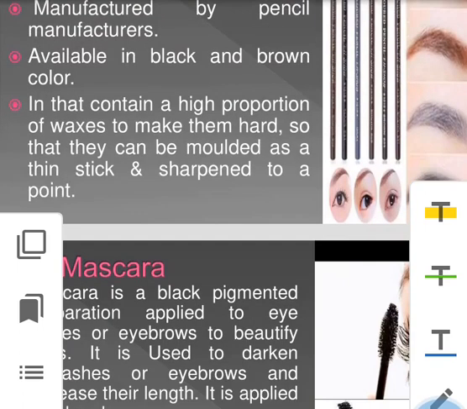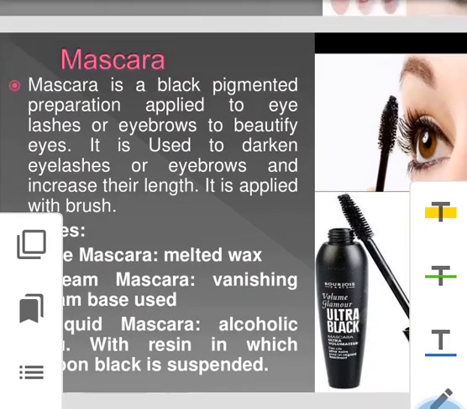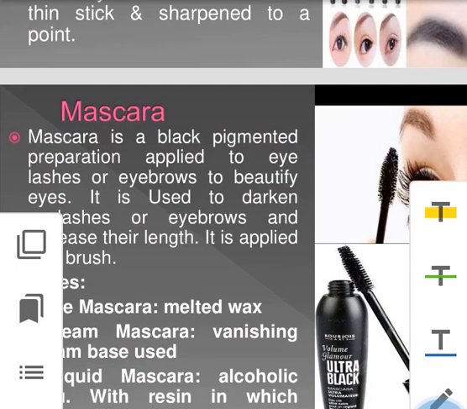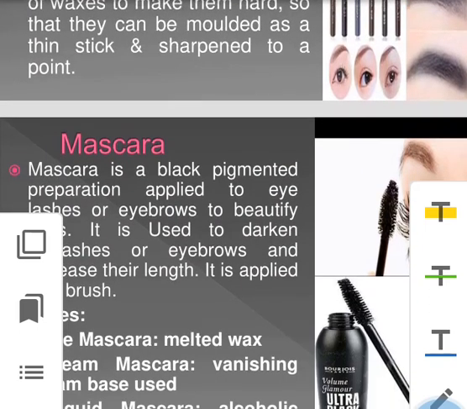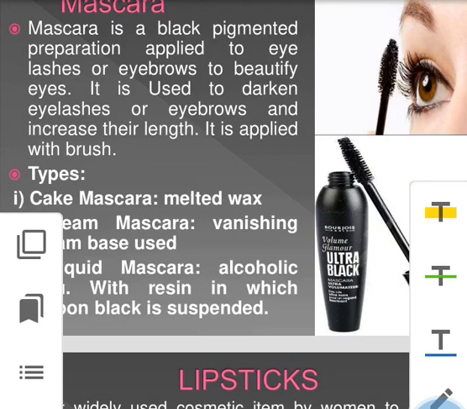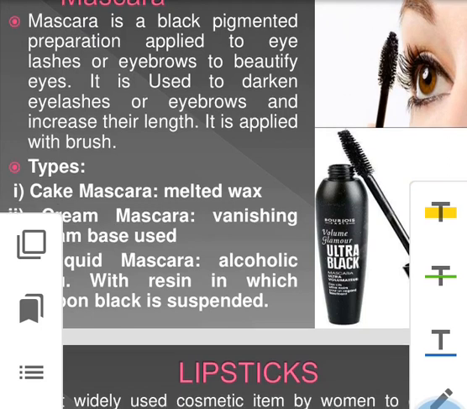Now the third part of the eye makeup preparation is mascara. What is mascara? Mascara is a black pigmented preparation applied to the eyelashes. It is used to darken the eyelashes or eyebrows and to increase their length. It is applied with the help of a brush, mainly to the eyelashes.